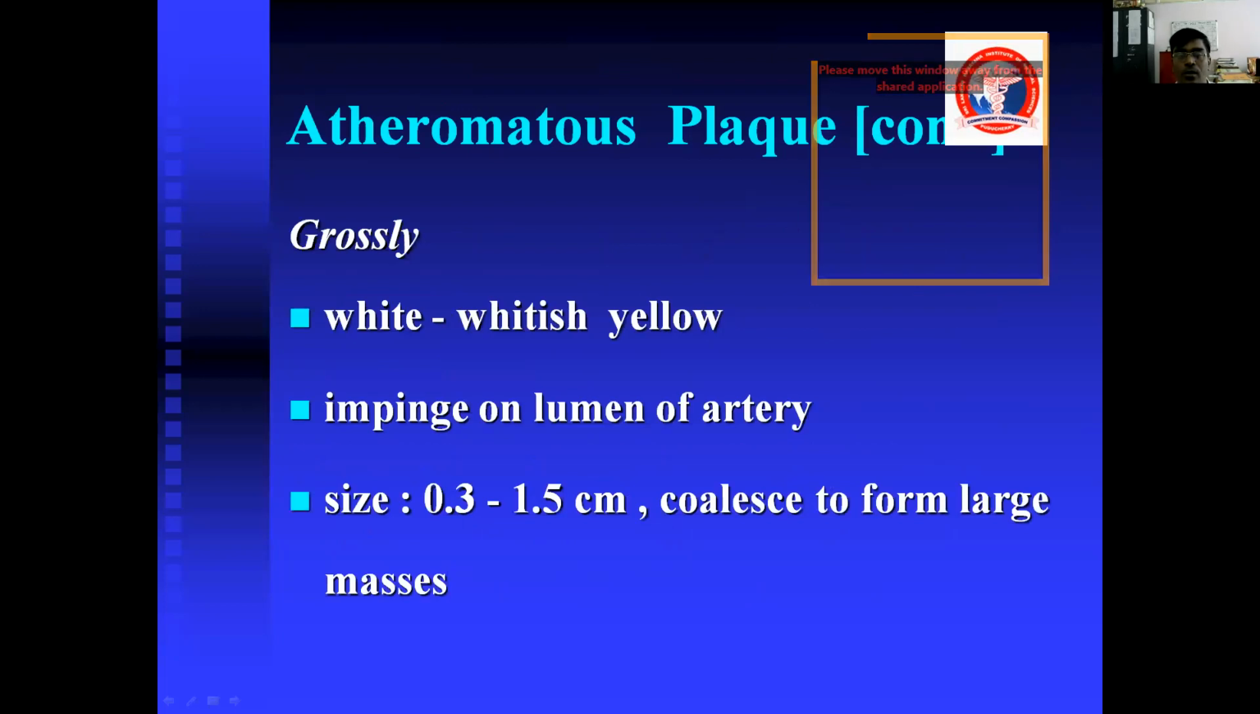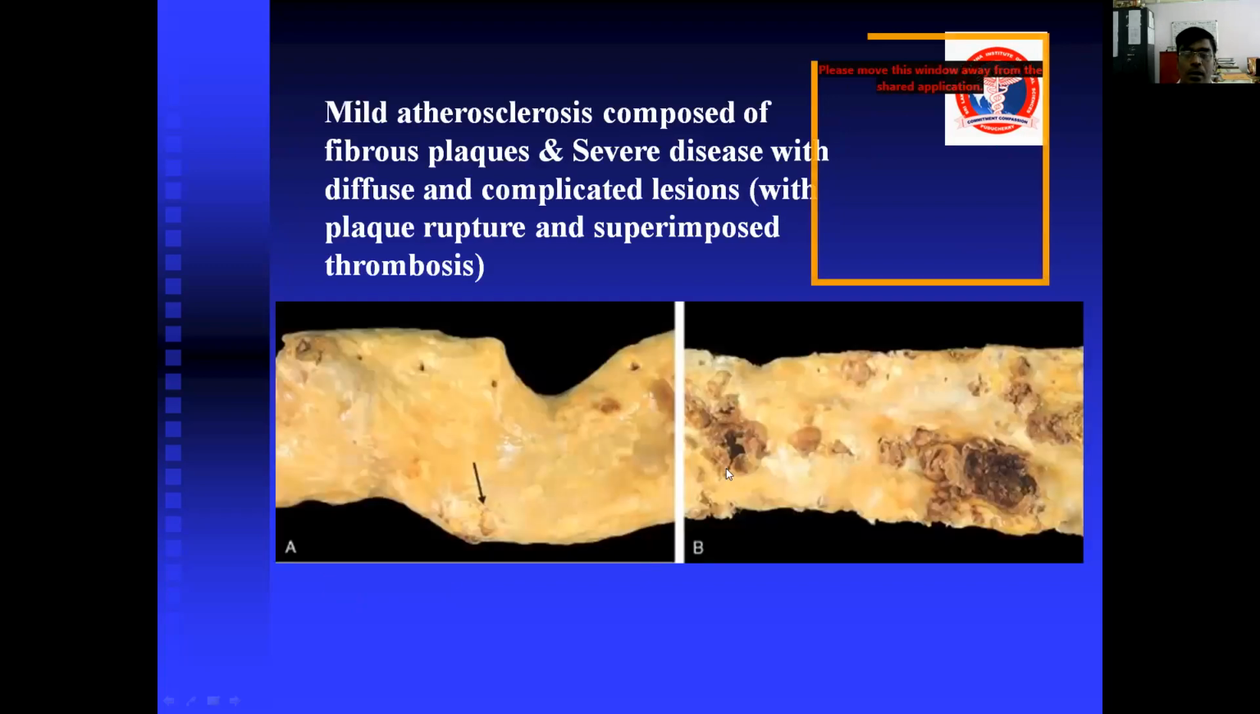Grossly, the plaque is whitish yellow and projects into the lumen of the artery, and the size ranges from 0.3 centimeter to 1.5 centimeter. It can coalesce to form large masses. Here you can appreciate the gross picture of mild atherosclerosis composed of fibrous fatty plaques, and severe disease with diffuse and complicated lesions, with plaque rupture and superimposed thrombosis.